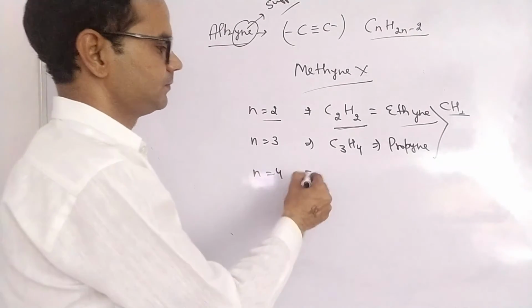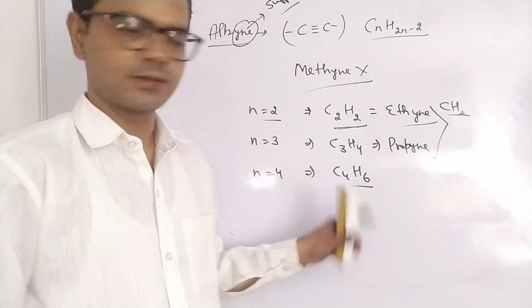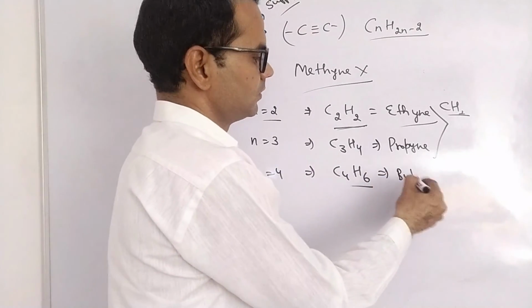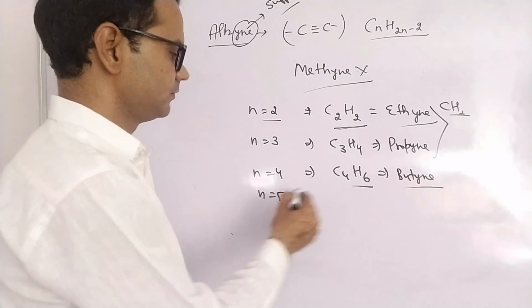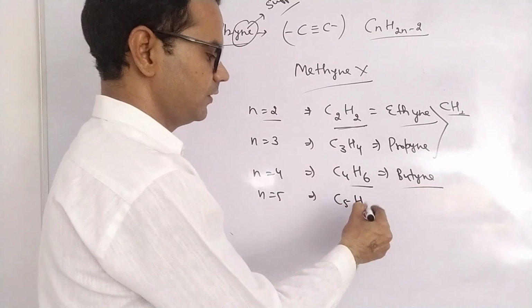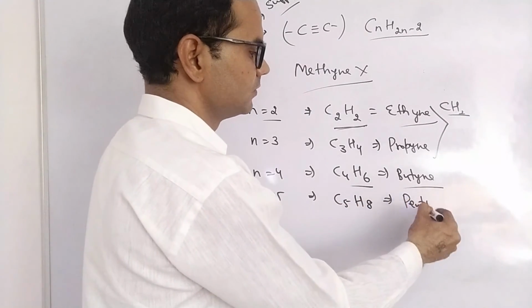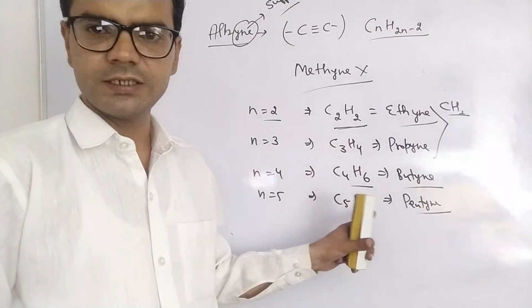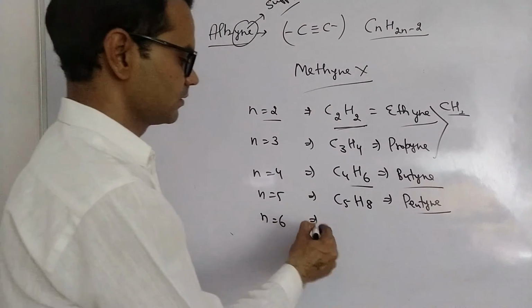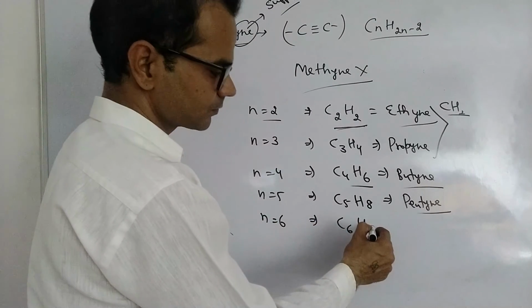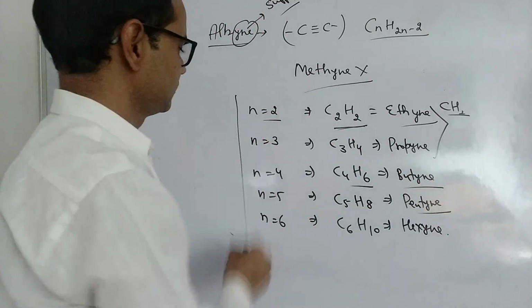Put for C4H6. This is butyne. n equal to 5, C5H8, that is pentyne. n equal to 6, C6H10. This is hexyne.